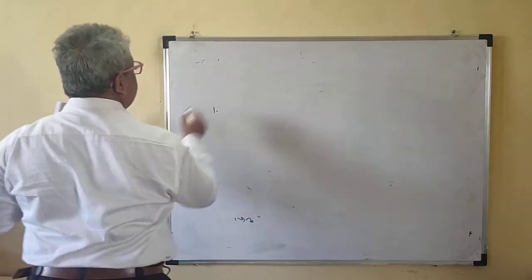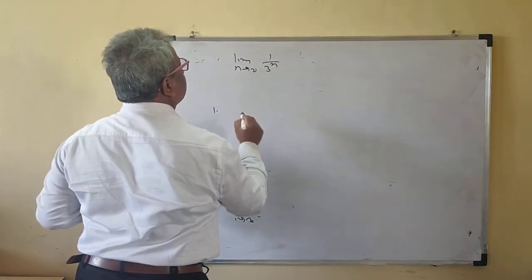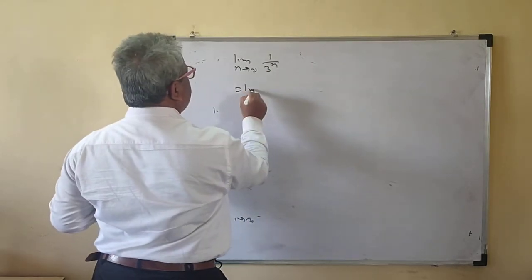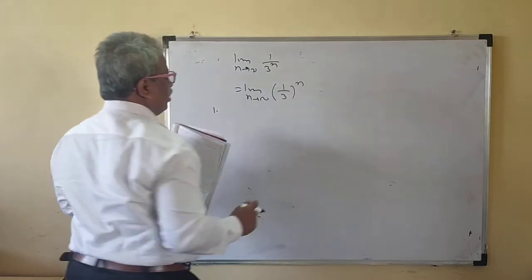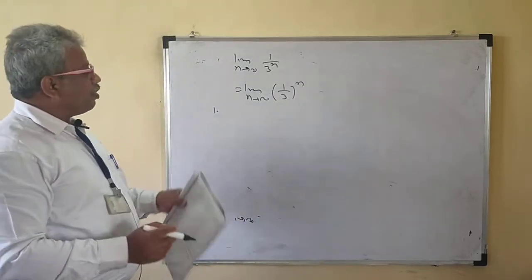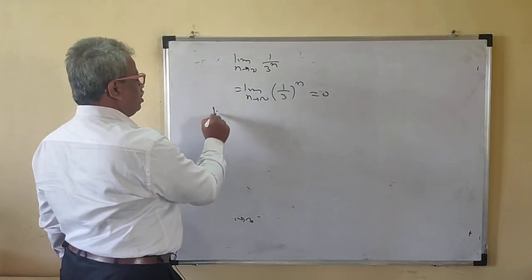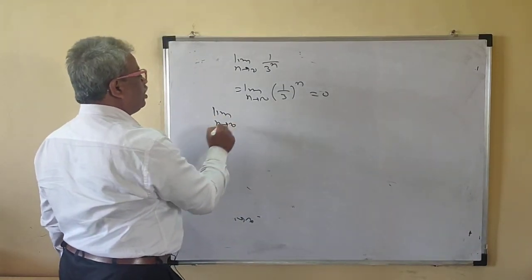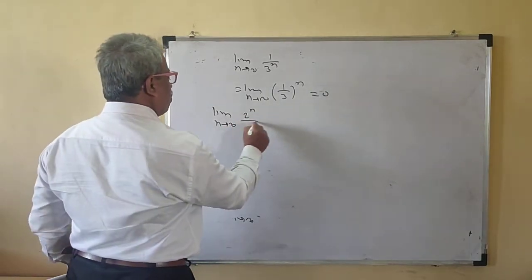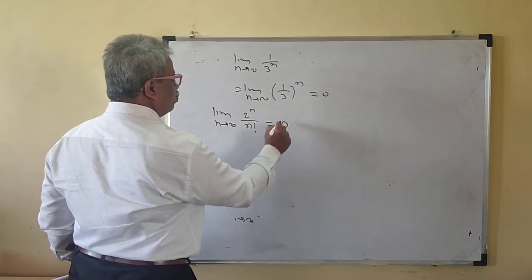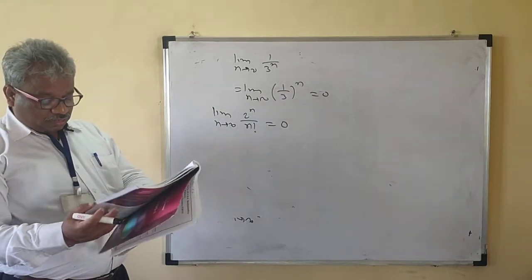We have just seen that limit n tends to infinity of 1 upon 3 to the power n, that is, 1 by 3 to the power n. Since 1 by 3 is less than 1, this is 0. Next, limit n tends to infinity of 2 raised to n upon n factorial. You should remember this limit is also 0.